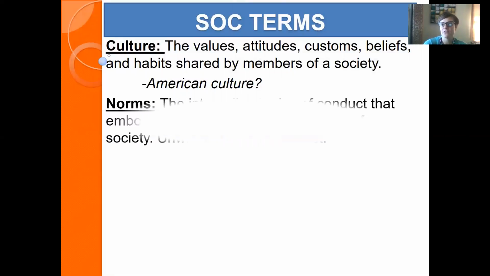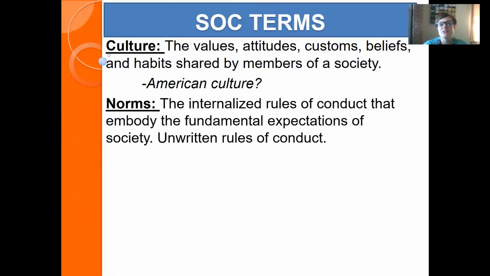Each week I'll also focus on some terms. This week we will be talking about culture, and I want you to understand a little bit more about where you come from. Culture really is the consensus about values, attitudes, customs, beliefs, or any type of habits that are shared by a society. So you may want to think about what the American culture is. If you had to categorize or define it, what are some shared values and attitudes that we hold as Americans?